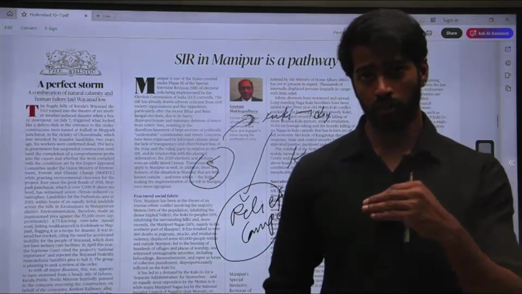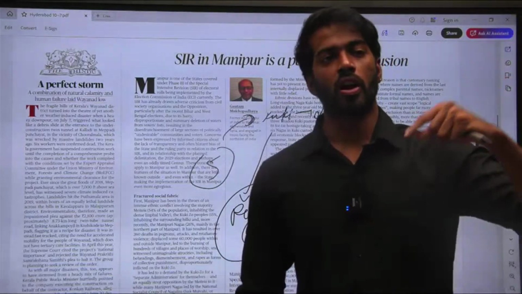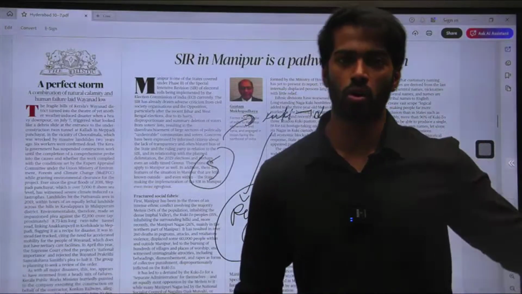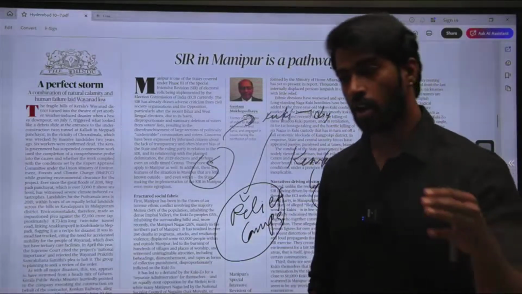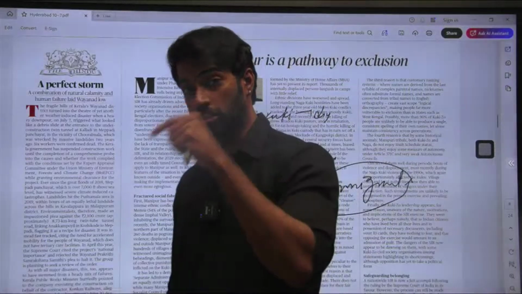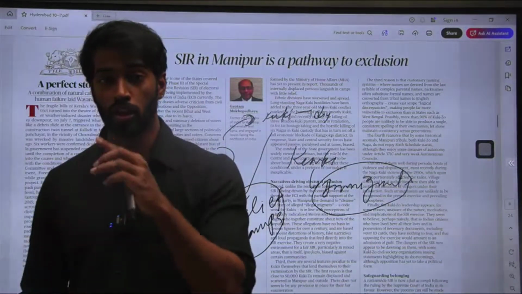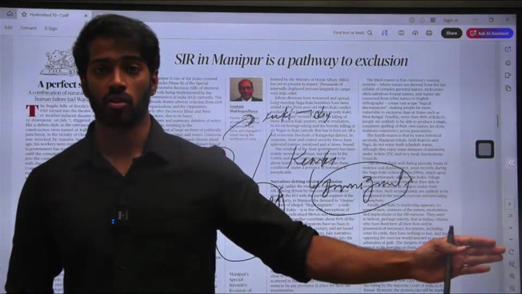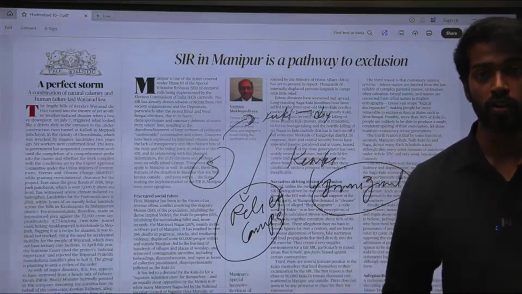Now, whenever relief camps are present, they are actually a little far from the area, so the people who are checking for eligibility might not go to the relief camps. So that way, even those Kukis are excluded. If you see here, Kukis who are staying might get excluded through bias, and Kukis who are displaced might get excluded due to distance. So there is a high chance of Kukis being excluded from the voter list.